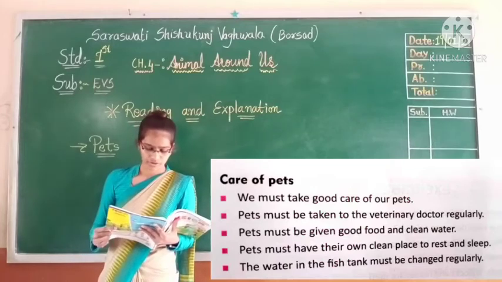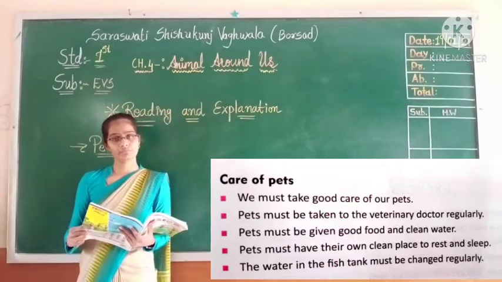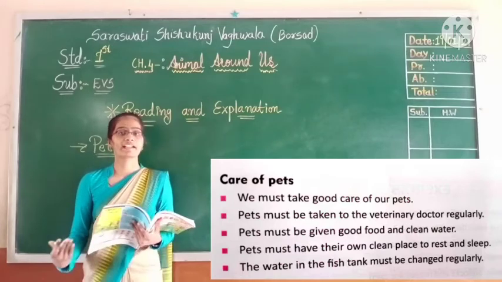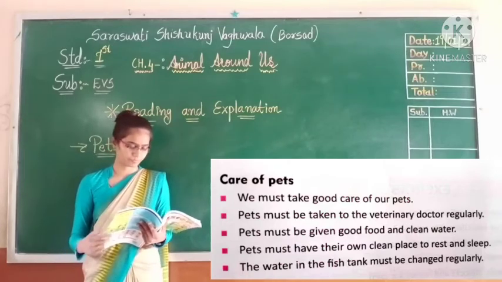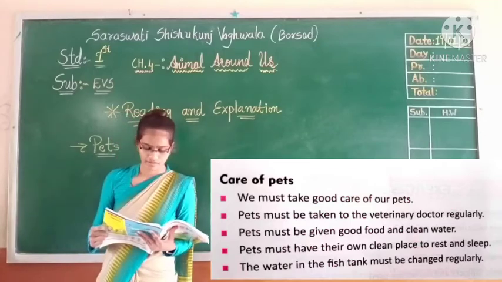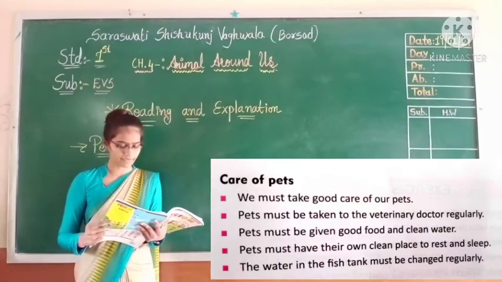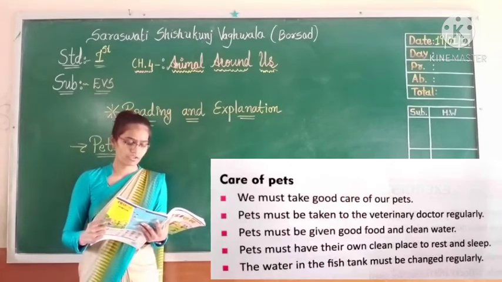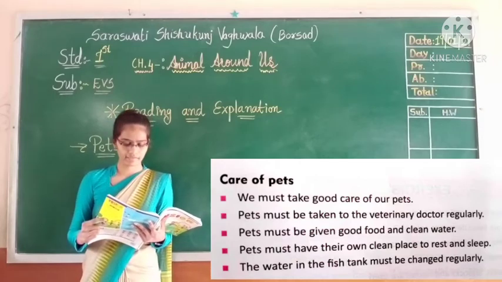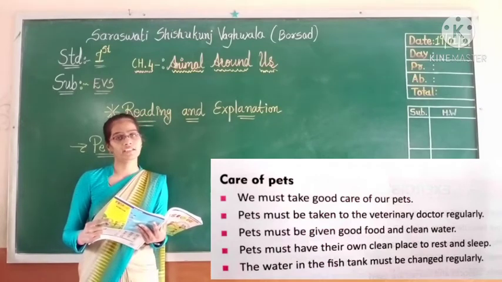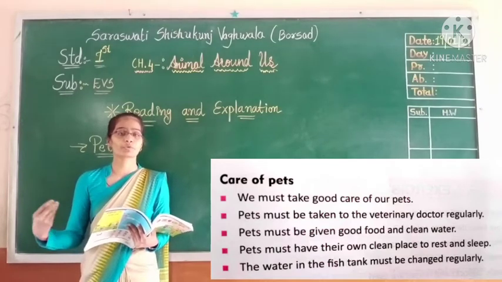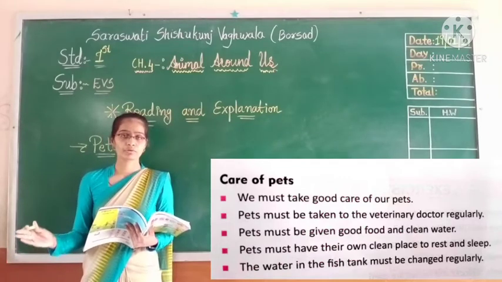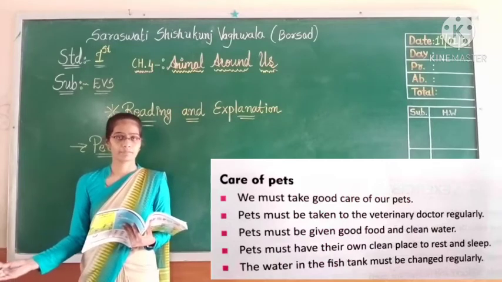Pets must be given good food and clean water. So we should give them good food and clean water to drink. Pets must have their own clean place to rest and sleep. So we should provide them a good place for rest and sleep.